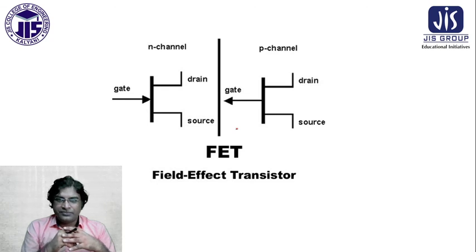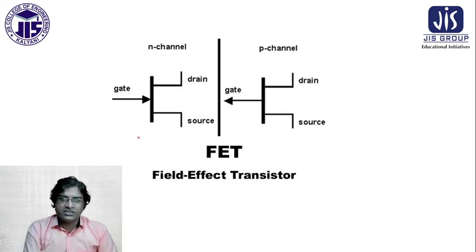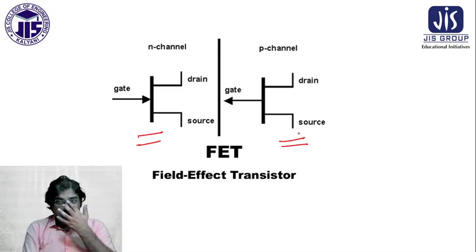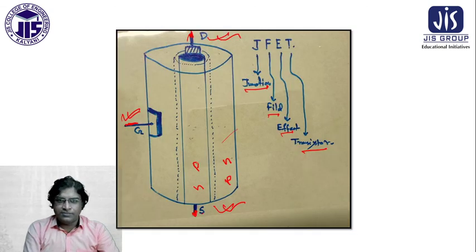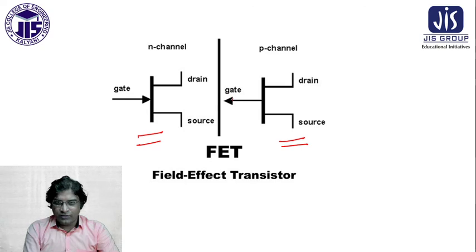Here you see the symbolic representations of the P channel and N channel FET. Here it is also the P to N concept. You see inside, if it is P to N, the arrow is on this side.